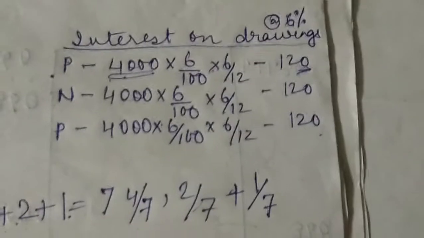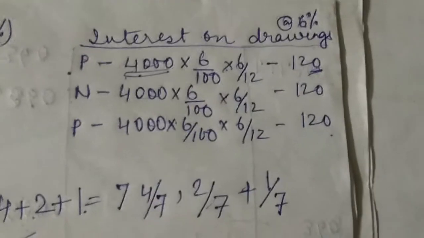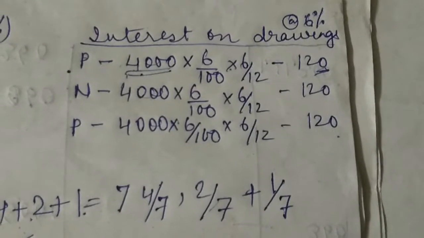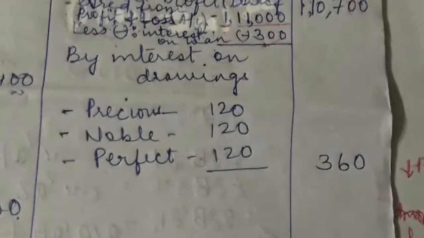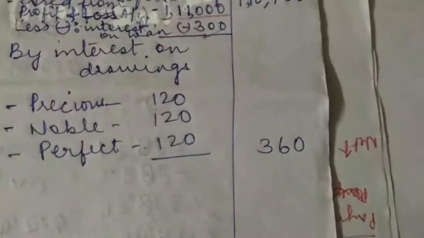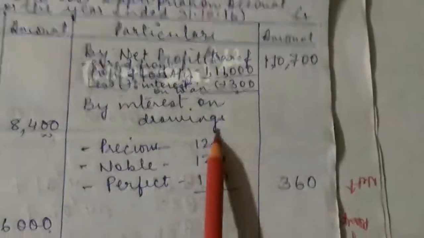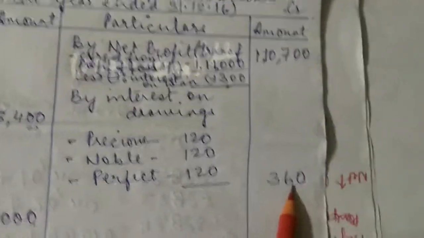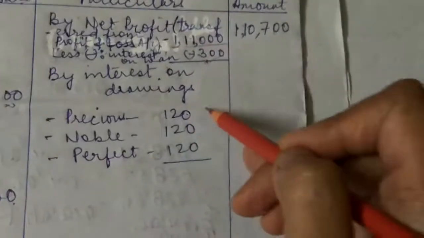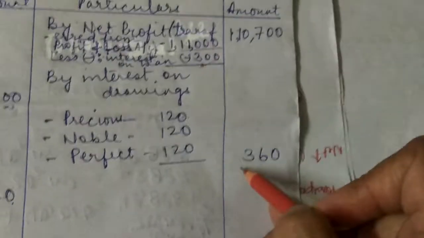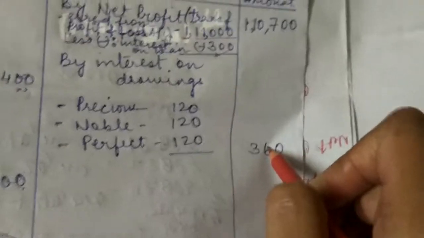This will be your interest on drawings, and interest on drawings is always what? Income for the firm. And since it is income for the firm, here it will appear on which side? On the credit side. See, we have done the total and written it on the credit side over here. Total of 120, 120, 120 becomes 360.